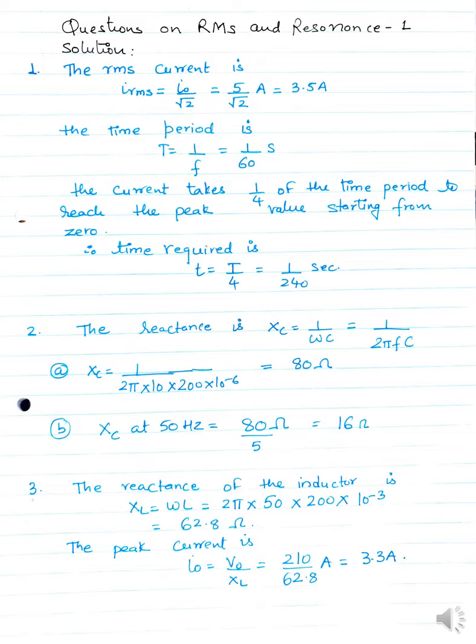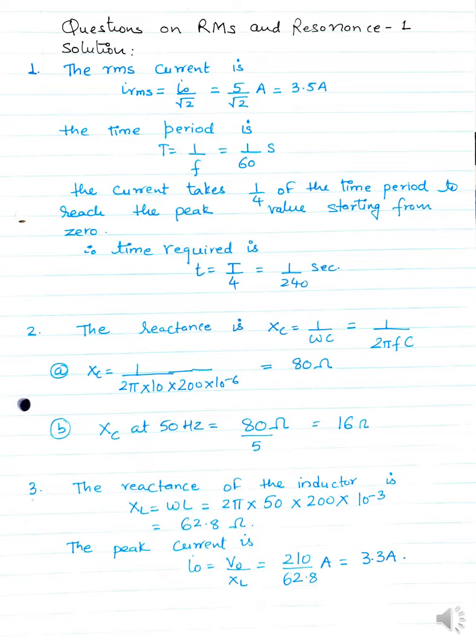So the first question says that the peak value of an alternating current is 5 ampere and its frequency is 60 hertz. Find its RMS value and how long it will take. How long will the current take to reach the peak value starting from 0?